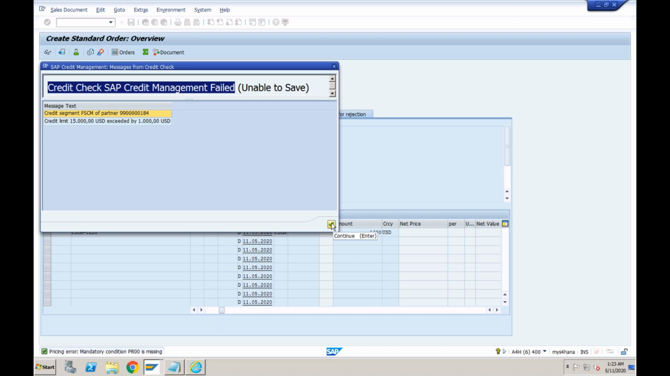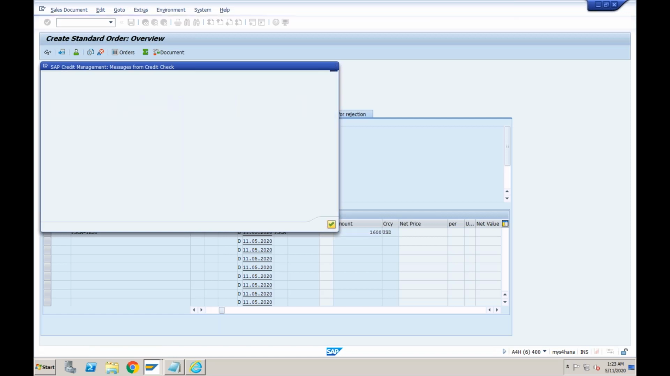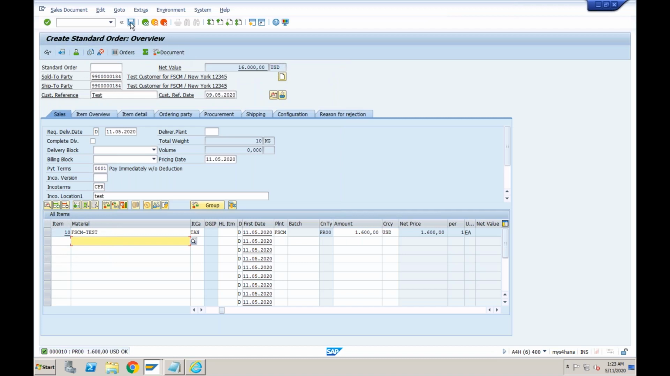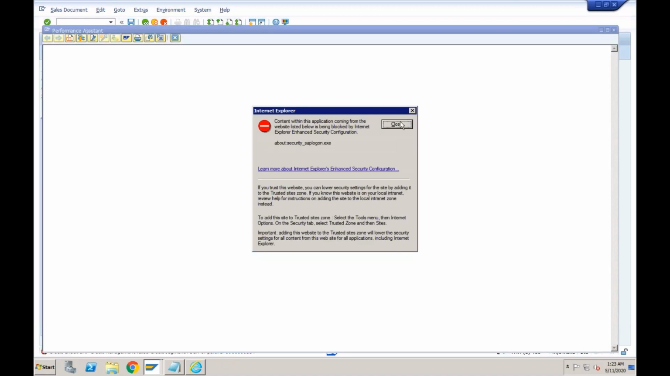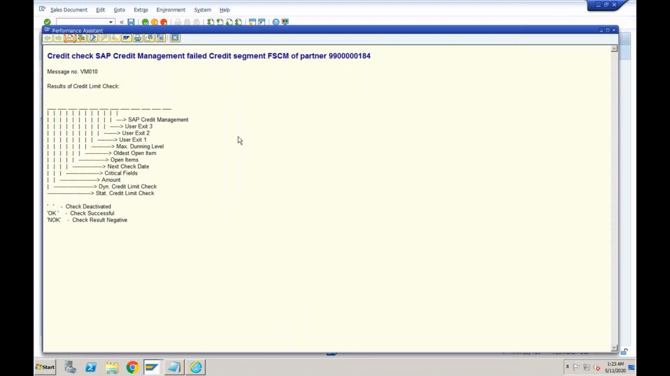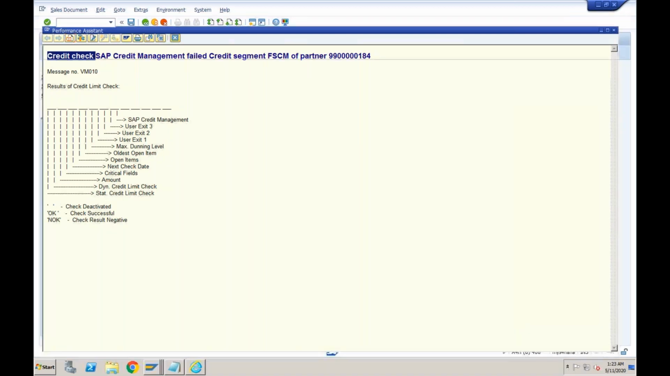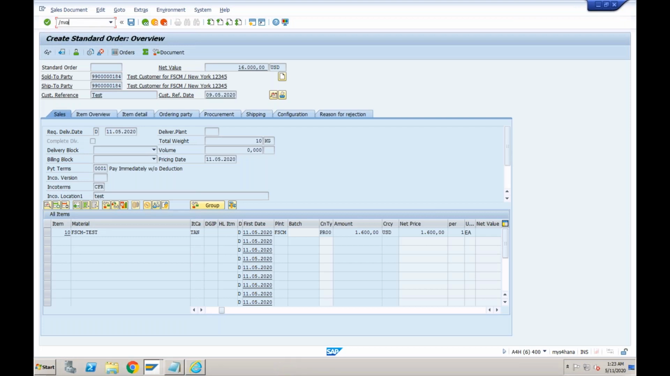But now in this case, we clearly told the system that if the credit is not available, throw the error message. So if I click on continue and try to click on save again, it will give me the error message. You can see this is the error message. It is clearly showing that the system is performing the credit check, but it has failed. Why has it failed? You can see it is giving you the complete information.